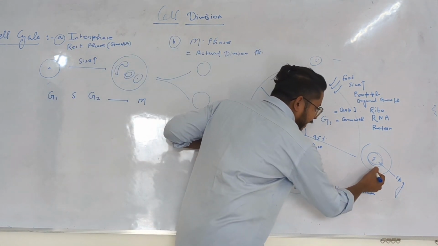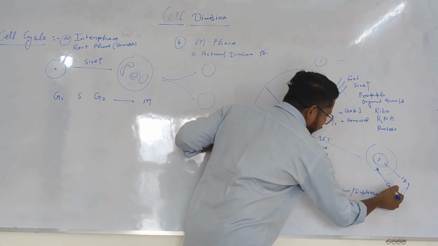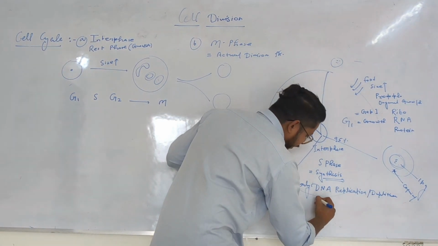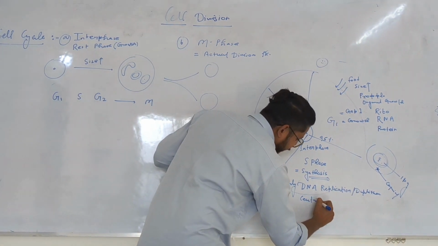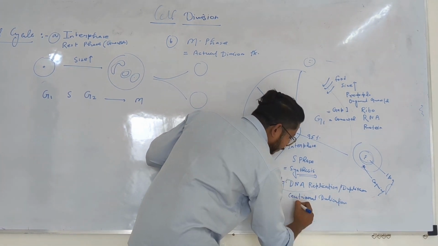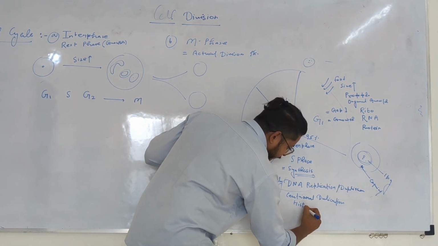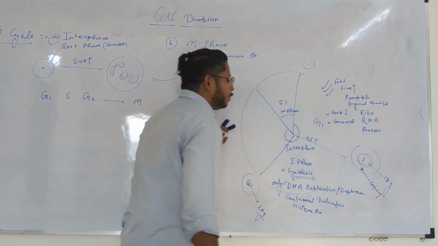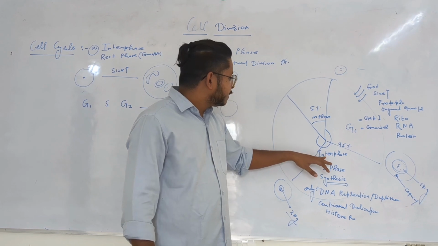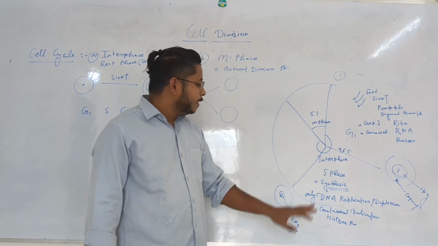Along with that, inside the cytoplasm, a special organelle is present in animal cells that is called the centriole. The centriole also shows division in the S phase. So centriolar division, centriolar duplication, also happens here. And a special protein, called histone protein, is also formed in this phase. So this is the second phase of the interphase, and inside it only DNA replication and centriolar replication will happen.